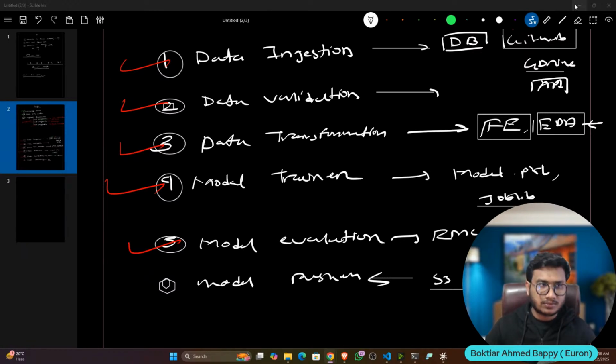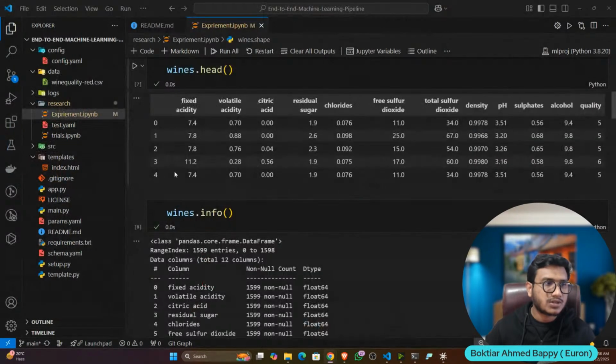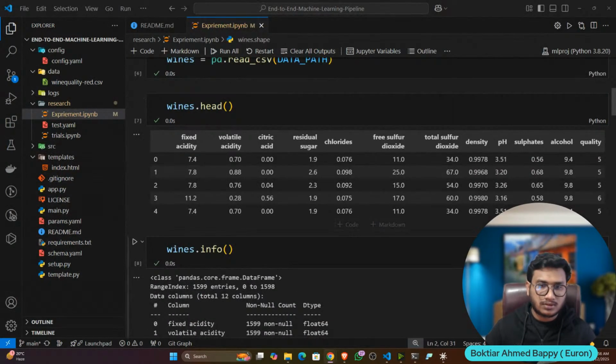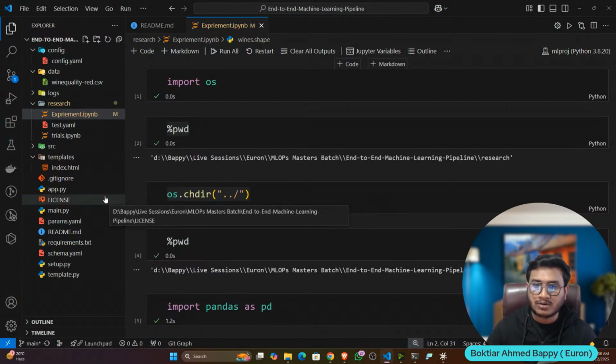Fine. Now let's try to implement our first component, called data ingestion. First of all, I'll show you the Jupyter notebook implementation, then we'll convert this Jupyter notebook into modular coding. Because I know many people are comfortable with Jupyter notebook implementation, so let's try to simplify things.